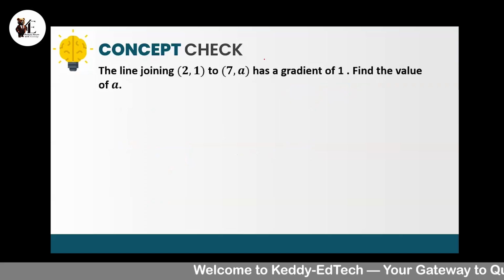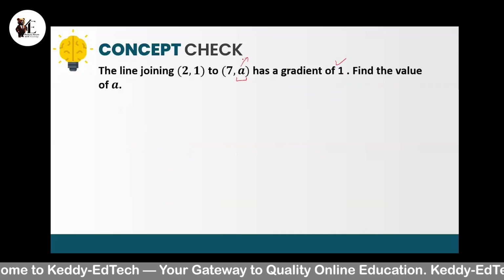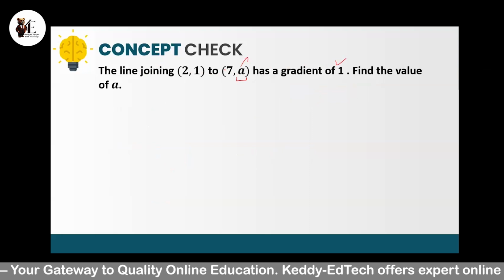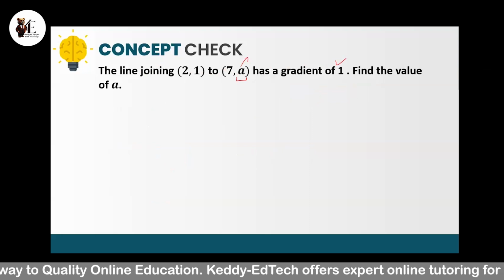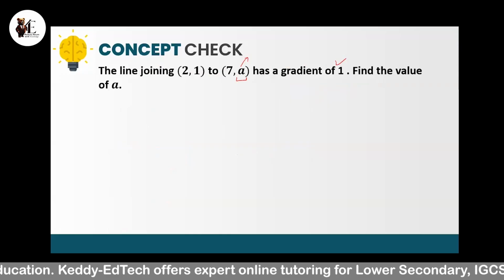Yes, please try this. This time the gradient is given and one of the coordinates is missing. So we have to find the value of A. And you can see that the line is joining 2 points and the coordinates are given. Gradient is also given. Just one y coordinate is missing in this one. So please try to calculate this.